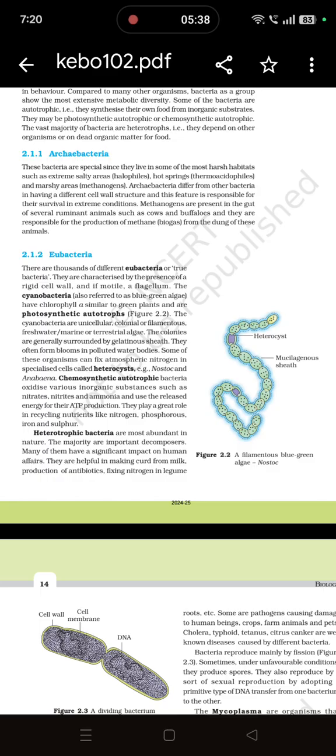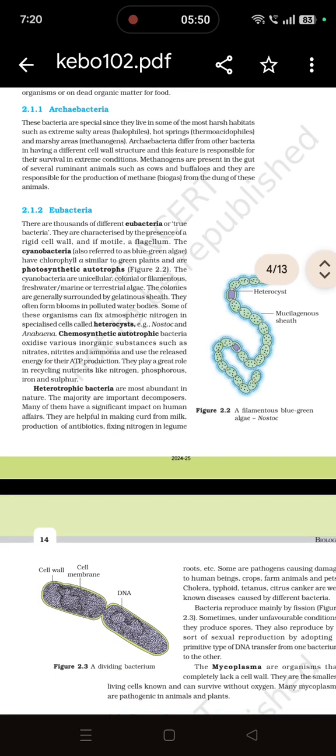Now cyanobacteria, also called blue-green algae. It has all the photosynthetic pigments. Chlorophyll A is present, which helps in photosynthesis. It has heterocysts, which help in nitrogen fixation, as you can see in figure 2.2. Examples of this kind of cyanobacteria, blue-green algae, are Nostoc and Anabaena, and these diagrams are also asked in the exam. Different shapes of bacteria, shape of cyanobacteria, category of eubacteria.